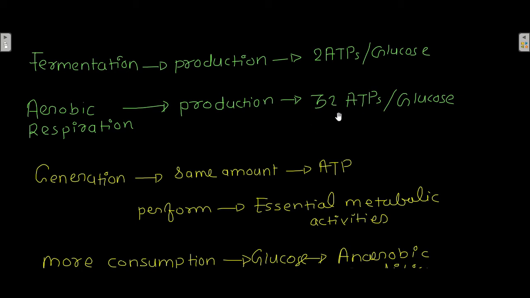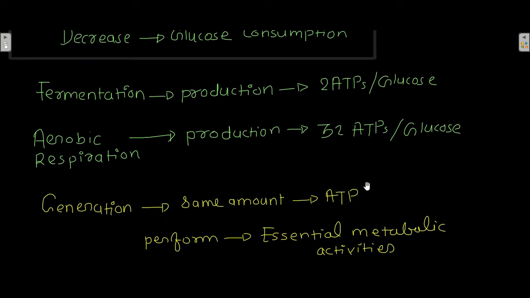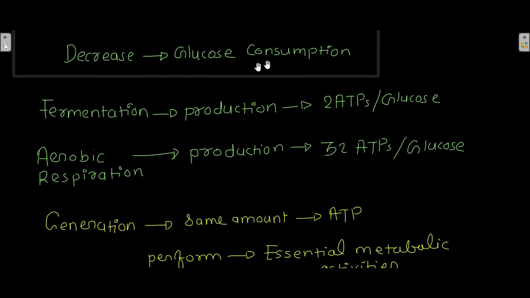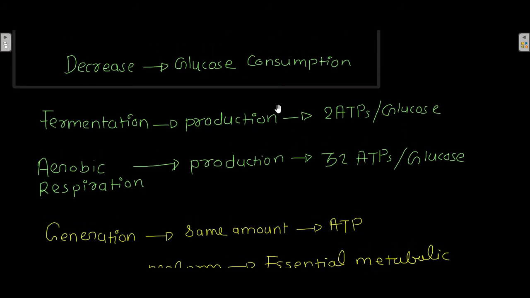So you will not use that much glucose to reach the amount of ATP that is required for essential metabolic activities. That is why during fermentation more glucose is consumed, and during aerobic respiration in the presence of oxygen there is a decrease in the glucose consumption by the yeast.